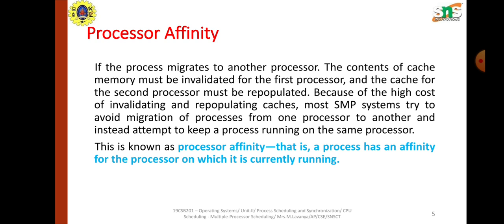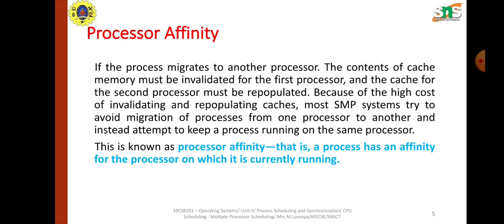Because of this, most symmetric multiprocessing systems try to avoid migration of a process from one processor to another. Instead, they attempt to keep the process running on the same processor. This is known as processor affinity. That is, a process has an affinity for the processor on which it is currently running.